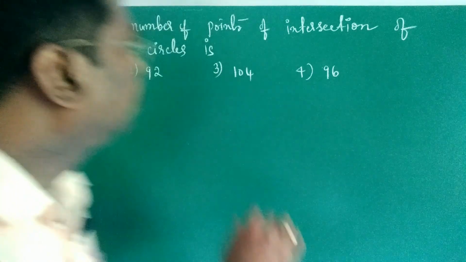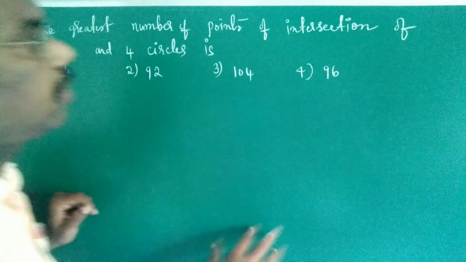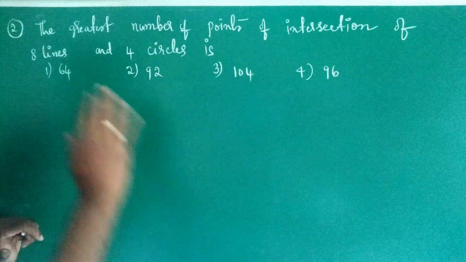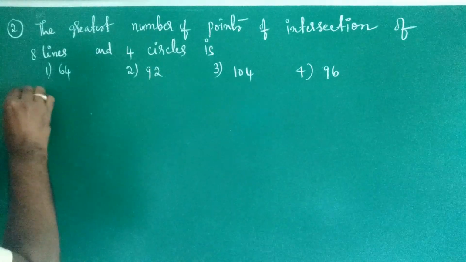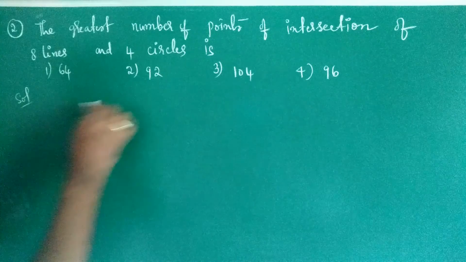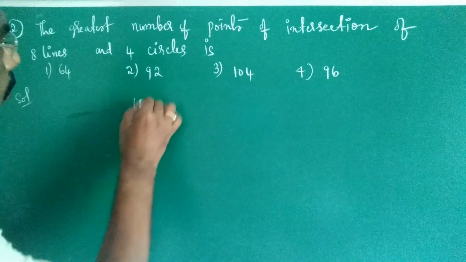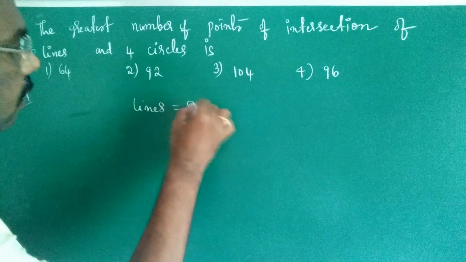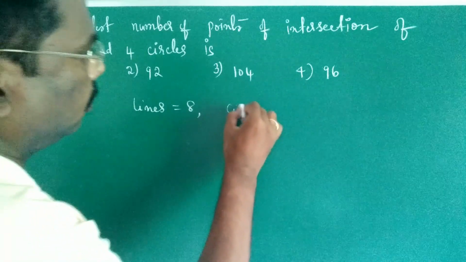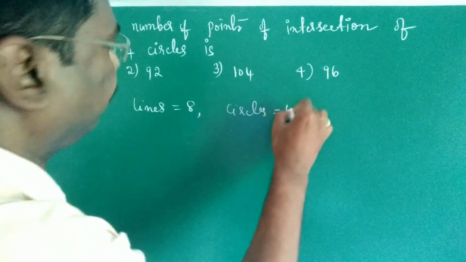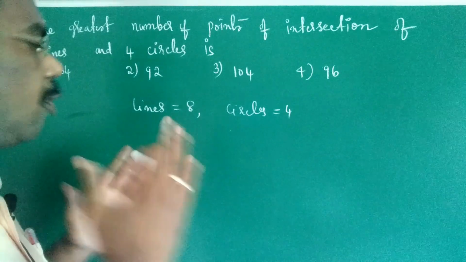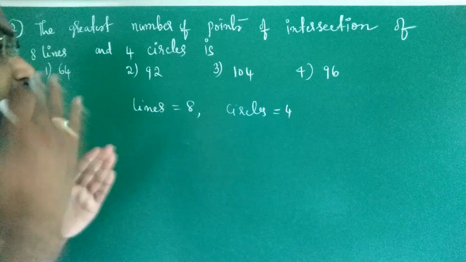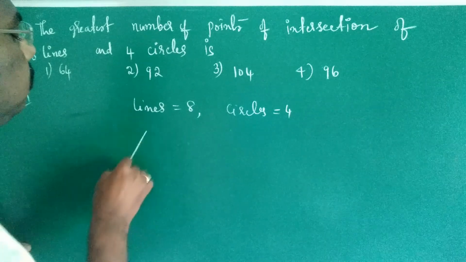Next one, the greatest number of points of intersection of 8 lines and 4 circles is. Now here the number of lines is equal to 8. Now circles is equal to 4. The number of points of intersection of any two straight lines is 1.